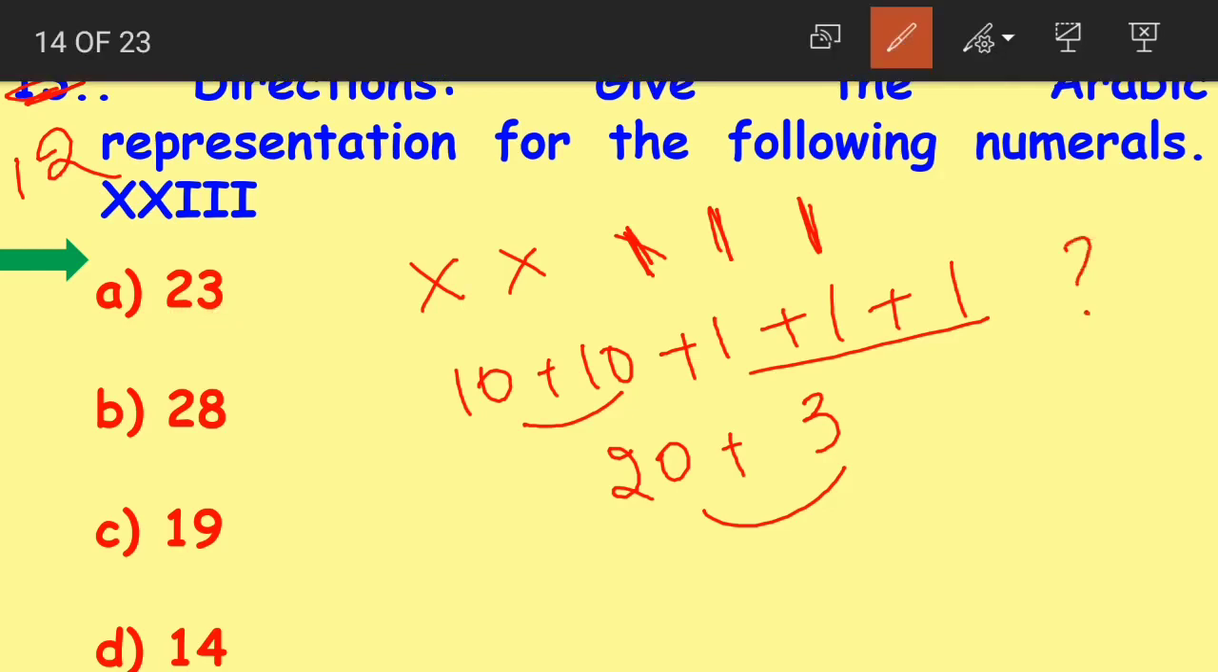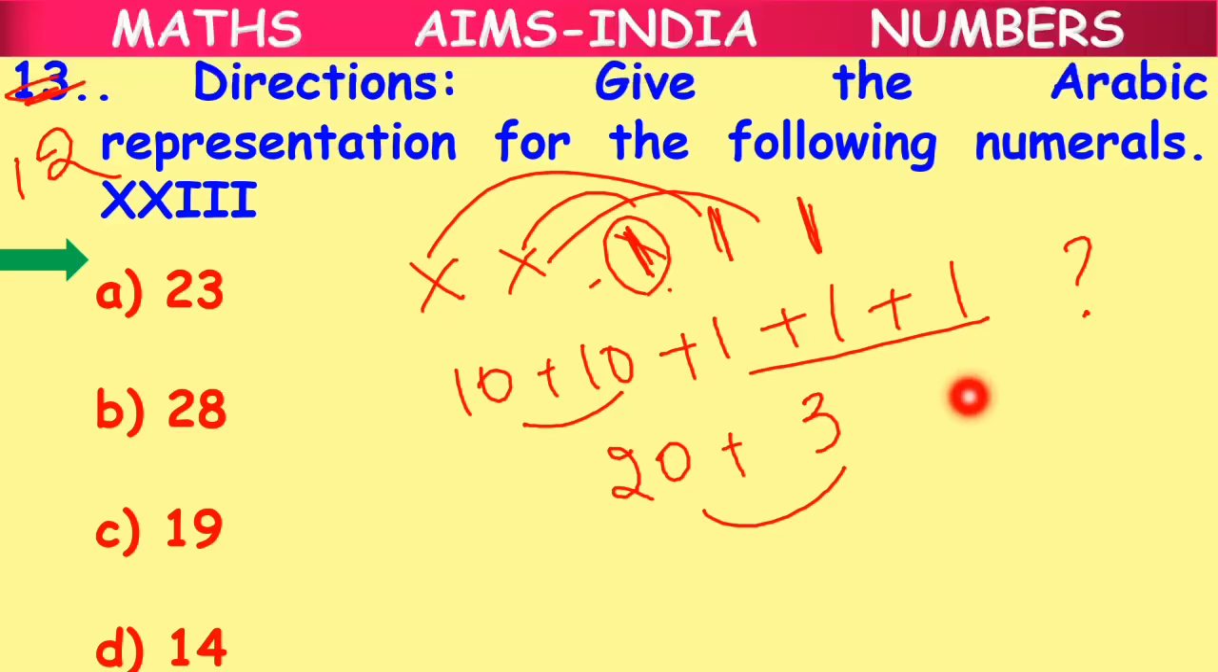Now why did we add all the symbols? Because in the given Roman numeral, the smaller number is always to the right of the larger number. The smaller number is always to the right of the larger number. So there was no need for any subtraction. We added all the given numbers.